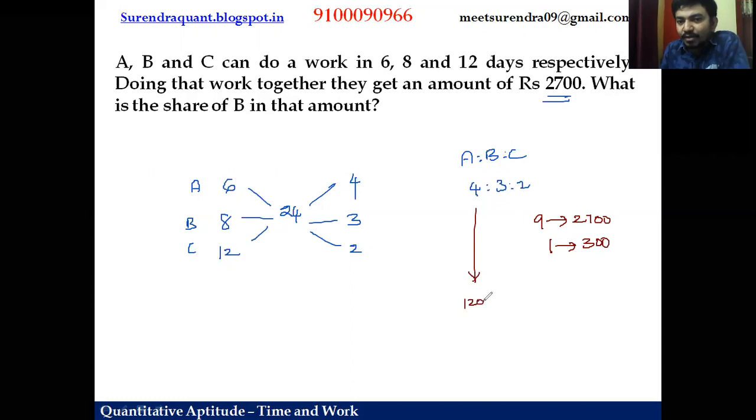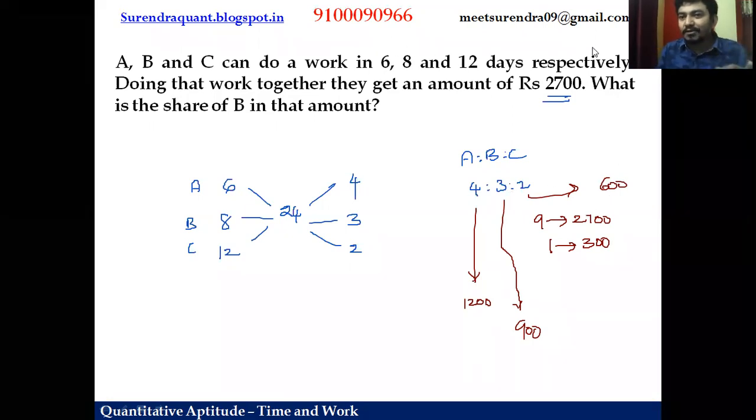4 threes are 12, 1200 rupees is the share of A. What about B? 3 parts. So 3 times 300 is 900, the share of B. What about C? 2 parts. So 2 times 300 is 600. So like this, you can quickly solve the questions if you have grip on the concept, right?